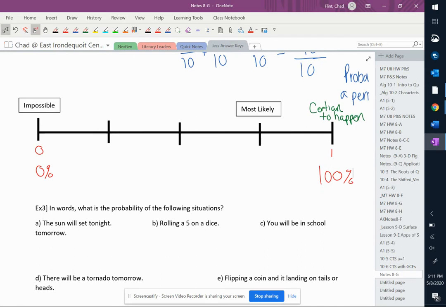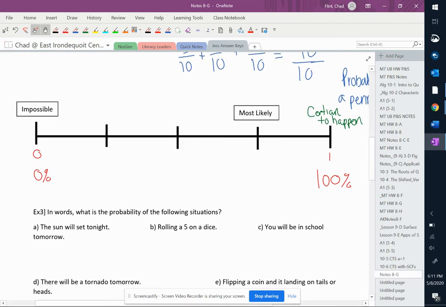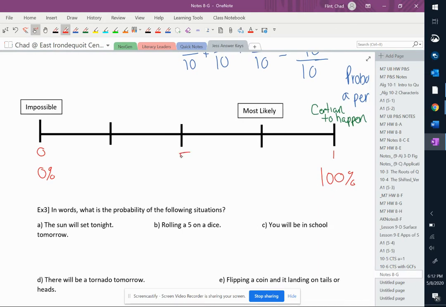If I've got 0 on this side and 1 on this side, it only makes sense that in the middle I'm going to have the decimal of 5/10, which would give me a percentage of 50. Filling in the gaps, 0.25, 0.75, and I'm just going to jot down these fractions.